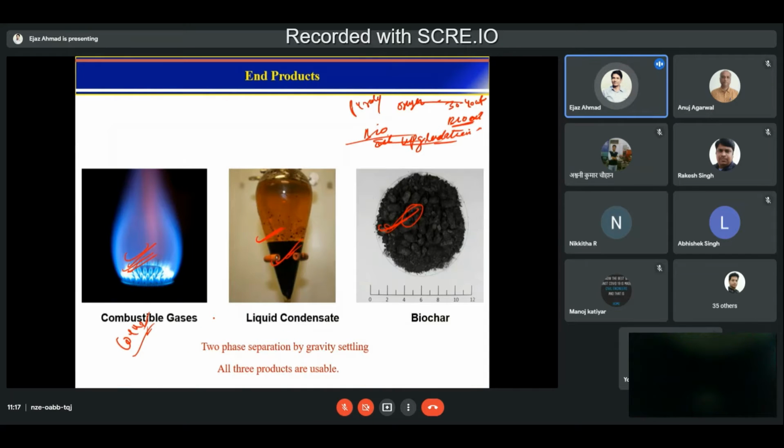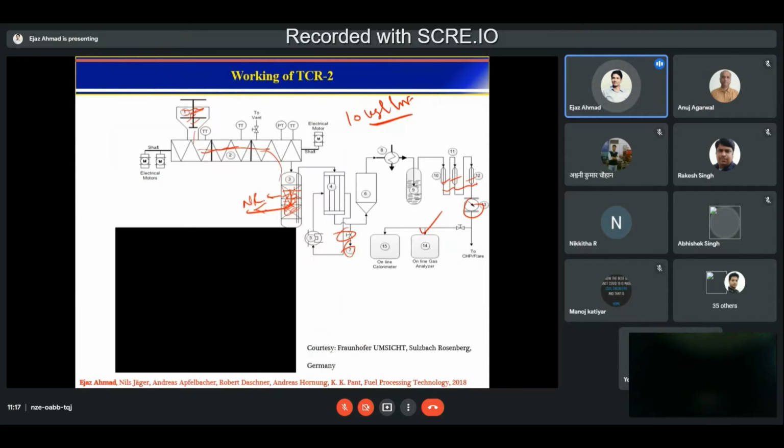If you look at it in detail, there are three things. One is, during the first trial, we removed the char from here. So whatever vapors were being produced were passing directly to the condenser.